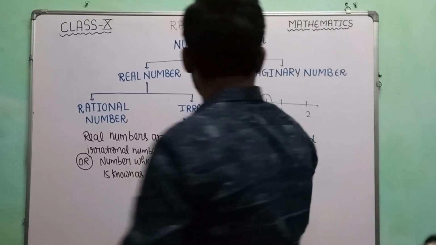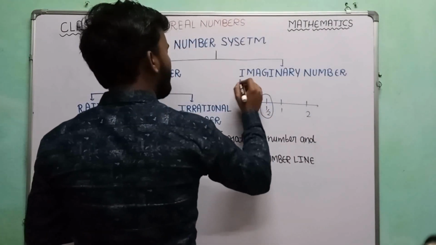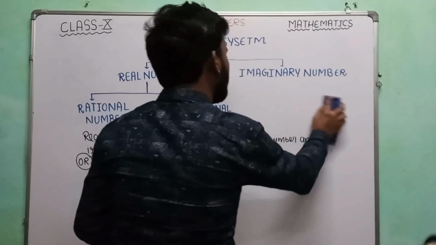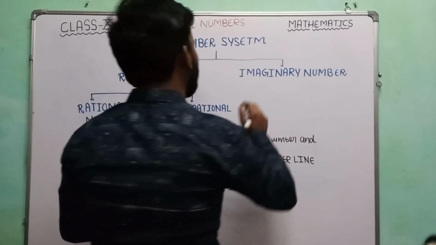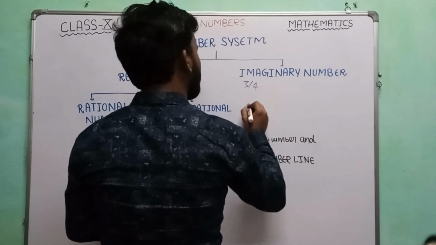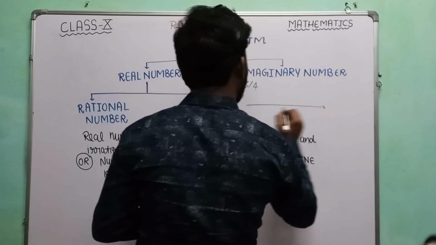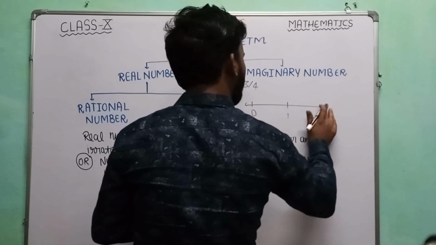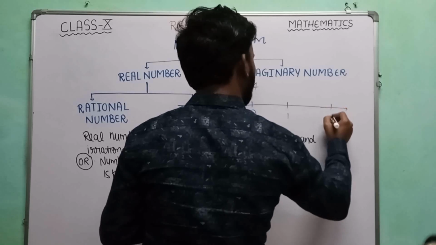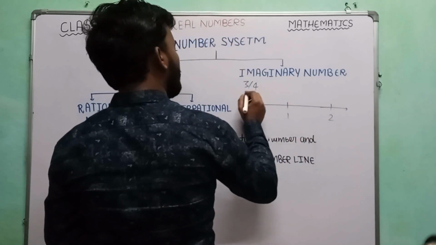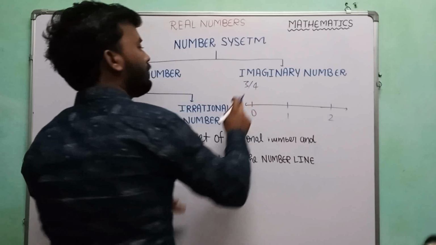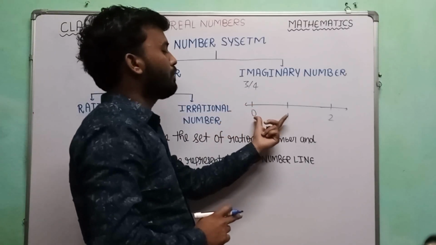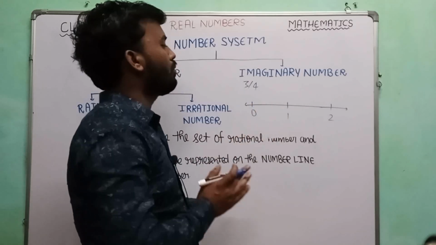If we want to represent 3 by 4 on the number line, how do we proceed? Let us take a number line. Now take here 0, here 1, and then here 2. Now see, the denominator in 3 by 4 is 4. That's why we have to split the distance between 0 and 1 into 4 equal parts.